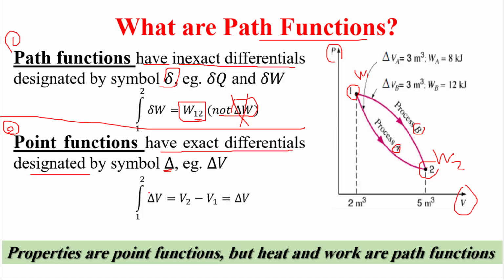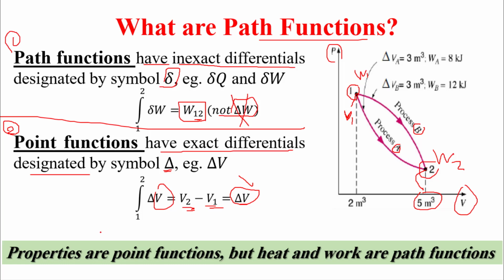Okay, so if we are talking about volume, for example, then we can say we have volume 2 minus volume 1 or delta V. So at the state 1, we have certain volume. We have exact amount for this property. And on state 2, we have another exact amount of this property. So we can say yes, delta V.